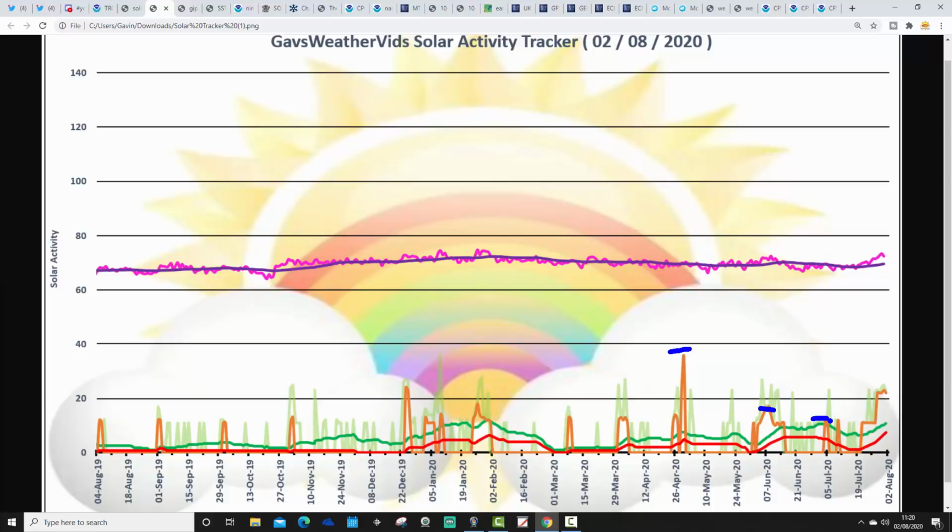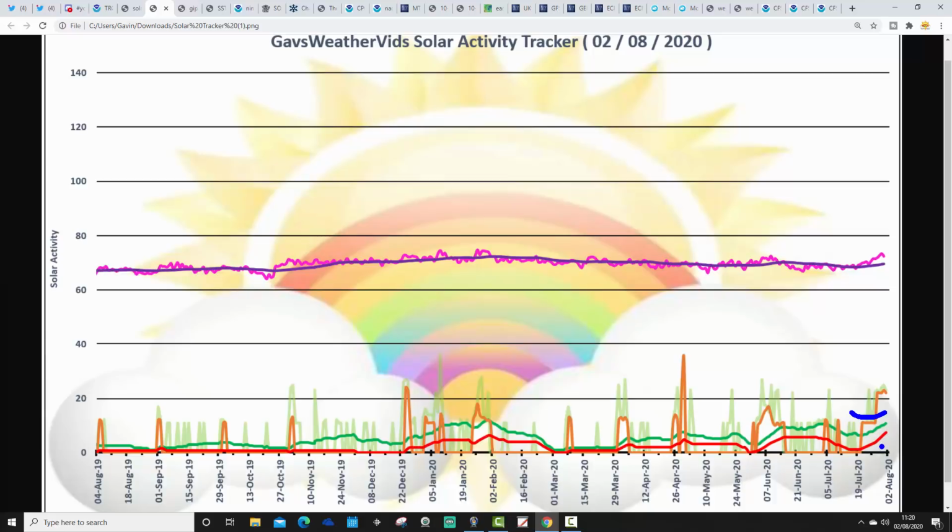We are still getting quite long stretches with no sunspots as well. But where we currently are is just here, and gradually over the last few days we have seen a few more sunspots beginning to emerge on the solar disk. This is still a very, very minimal level of solar activity, but just very gradually we're beginning to see a little bit of an uptick in sunspot numbers, and so this is starting to lift our trend lines.